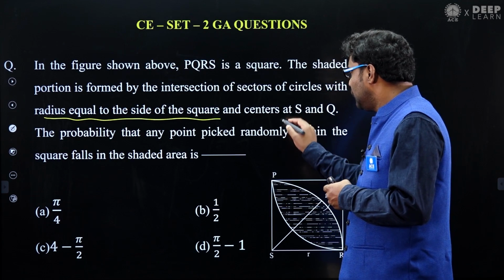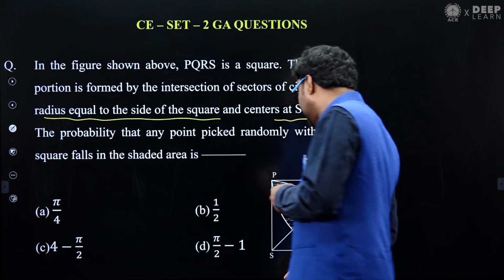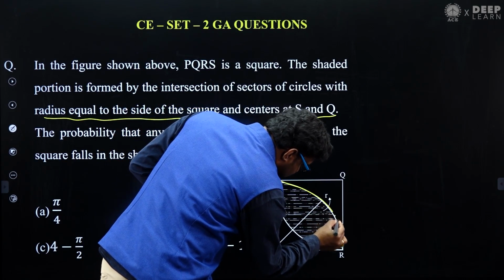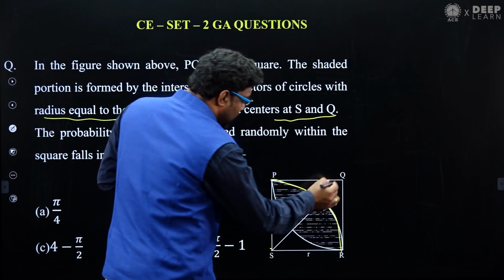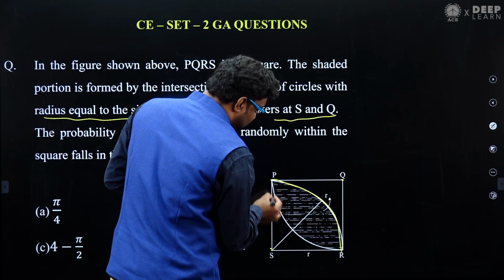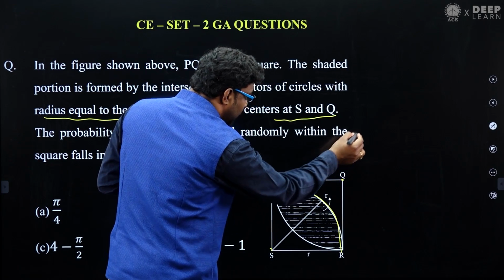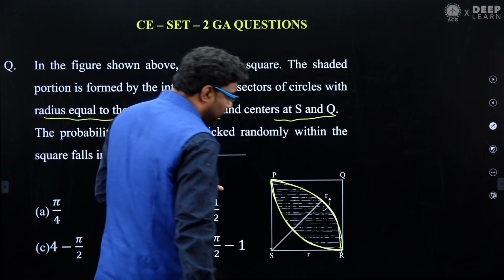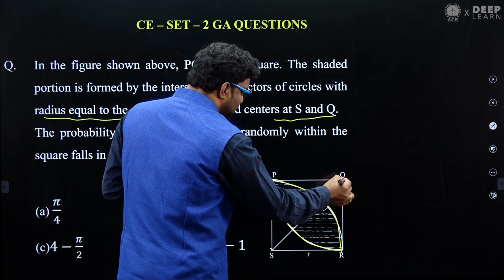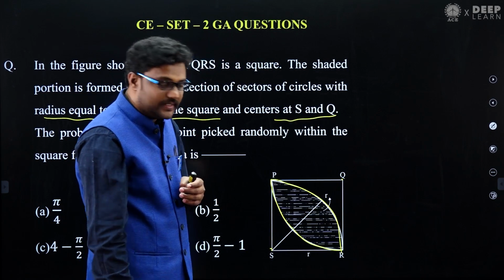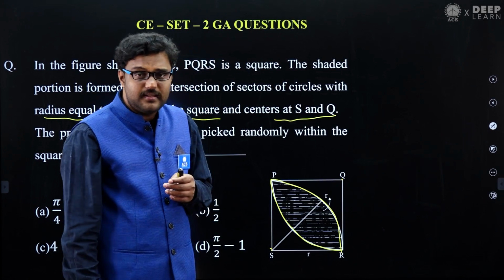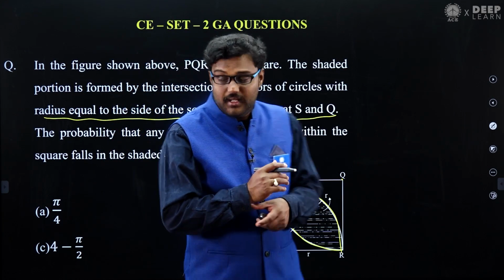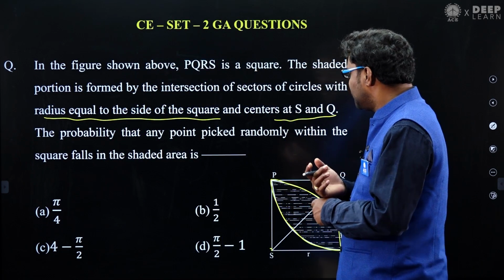The important thing here is what the 2 circles are. One circle is with center S, and one more circle is with respect to Q as the center. By considering Q as the center, you have a big circle, a quarter of which is shown here. So one is with respect to Q as center and one is with respect to S as center. We have 2 circles, and their intersection area is this shaded part. Here the radius is equal to the side of the square.